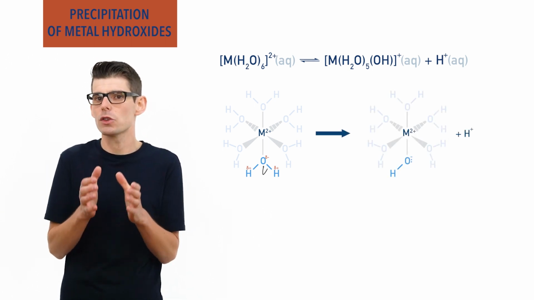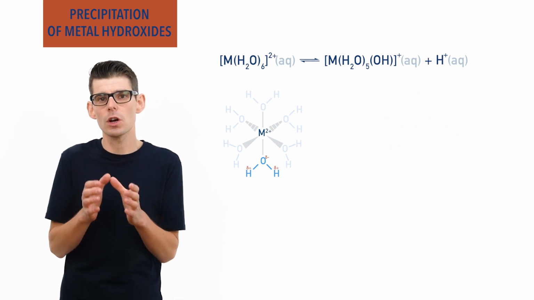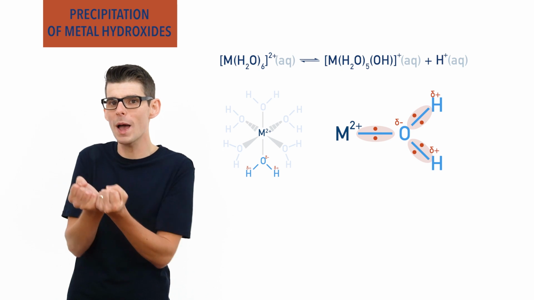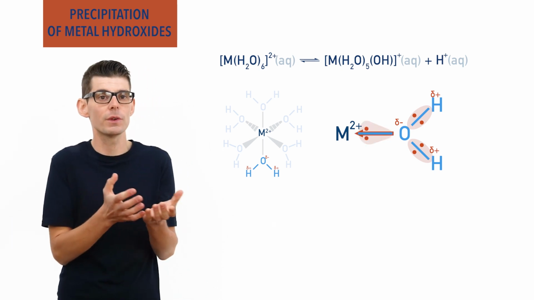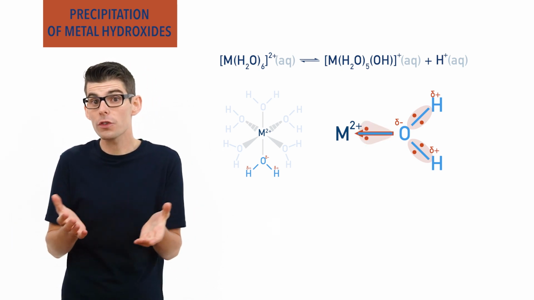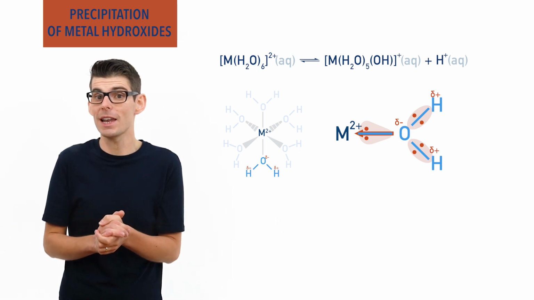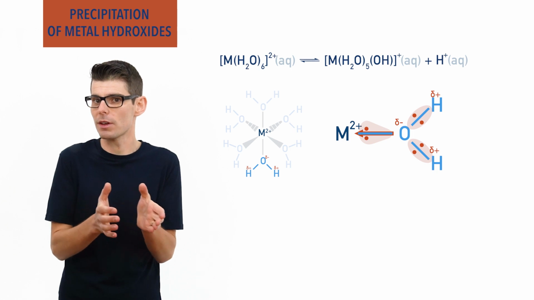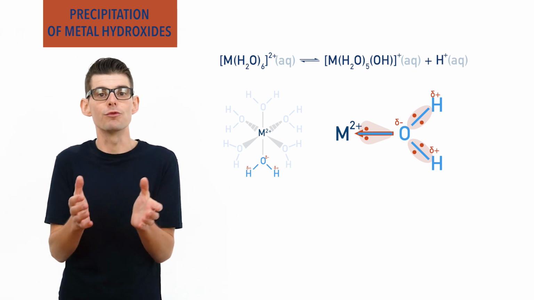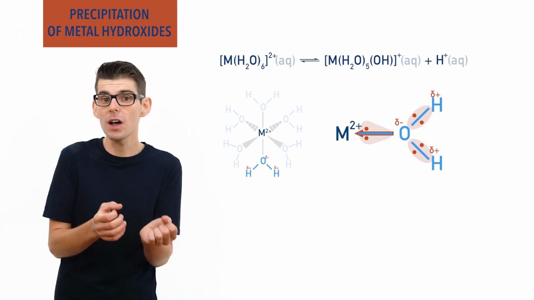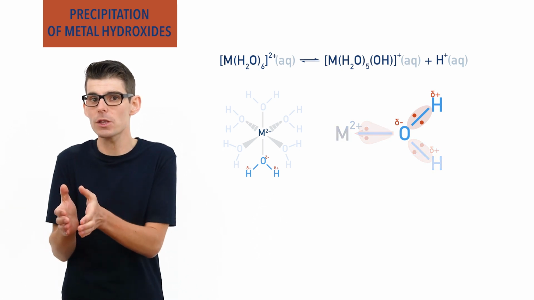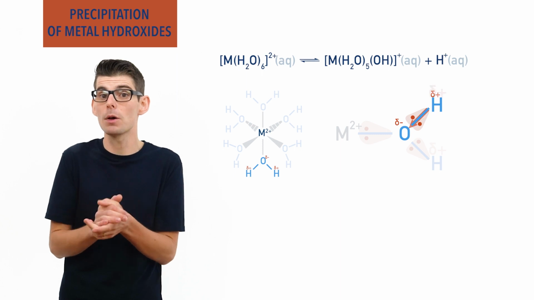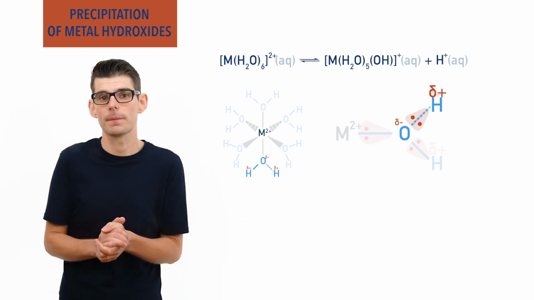This polarization happens because the positive charge of the transition metal ion pulls electron density away from the oxygen atoms in the water ligands. Oxygen is a highly electronegative element, and as a result, if it loses electron density to the transition metal ion, it will try and regain some back by further pulling the electrons in the OH bonds towards itself, making these bonds highly polarized and weak.